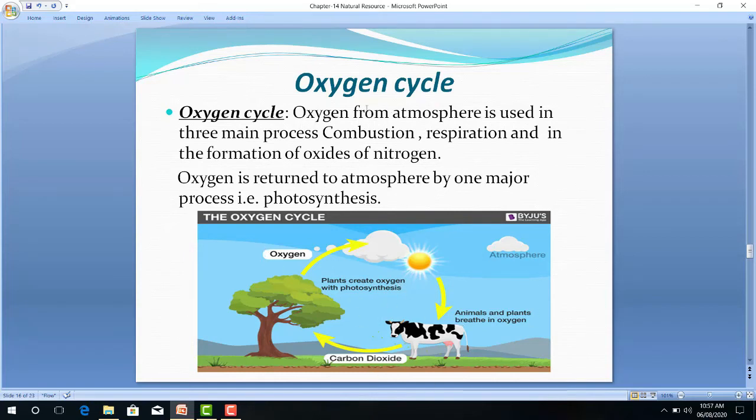Now here oxygen from the atmosphere is used mainly in three processes: combustion, respiration, and in the formation of oxides of nitrogen. As we have learned already, without oxygen combustion, that means burning, is not possible.